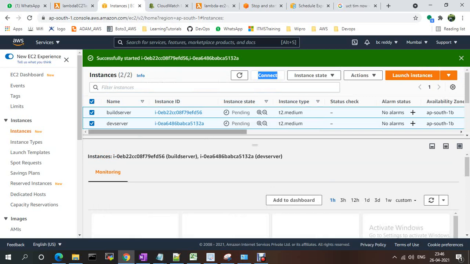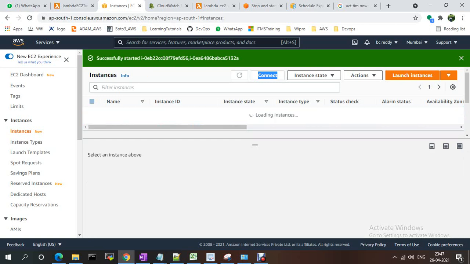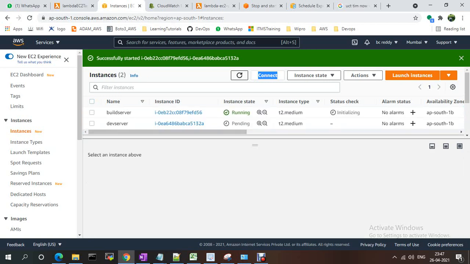Not only start and stop, but if someone uploads any files, at that time we need to send a notification, and you can achieve that using a Lambda function. It should be started.